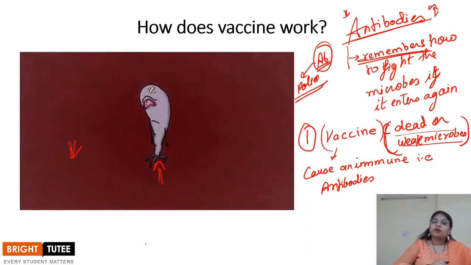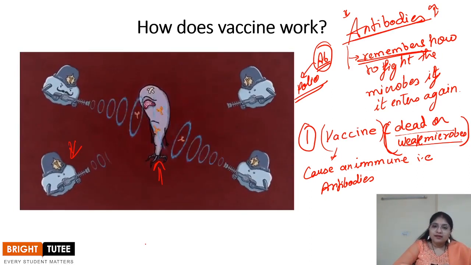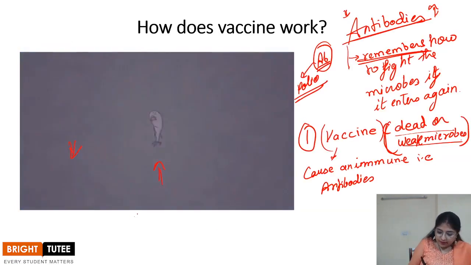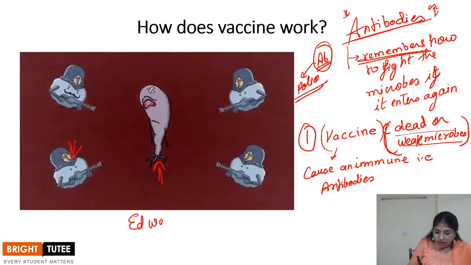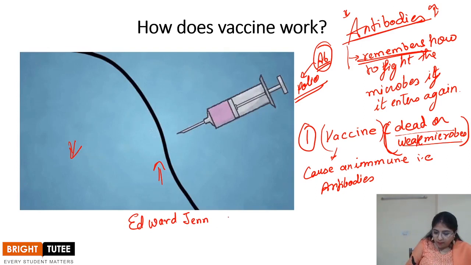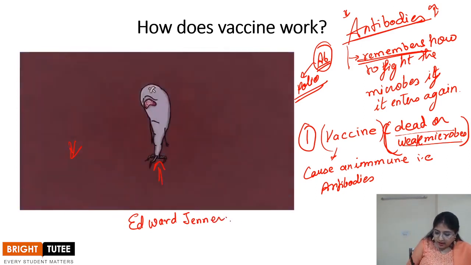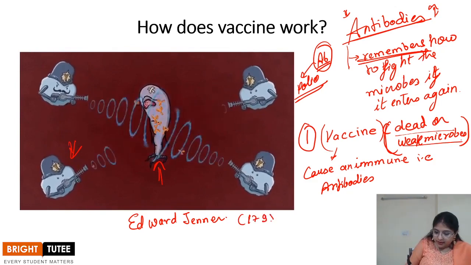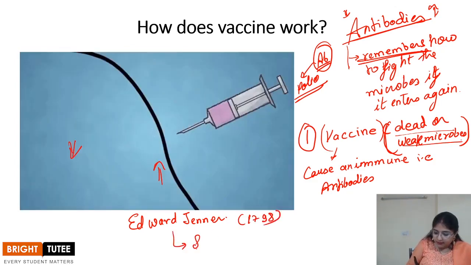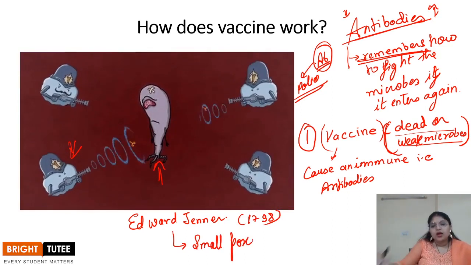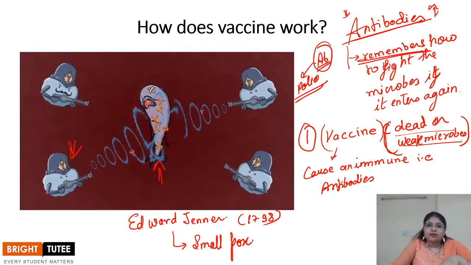So who was the person who first discovered the vaccine? The person who first discovered the vaccine was Edward Jenner, right? He discovered the vaccine for smallpox in the year 1798, right? So he discovered the vaccine against smallpox. So this is how the vaccine works.